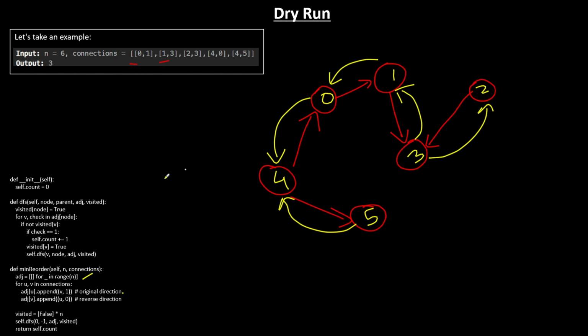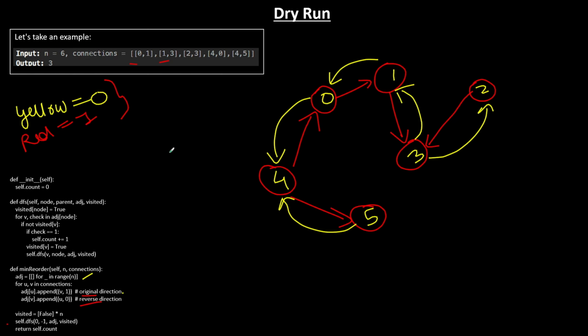Please keep in mind that yellow stands for 0 here and red stands for 1 here. Basically, 1 means original and yellow means reverse. I hope you keep that in mind.